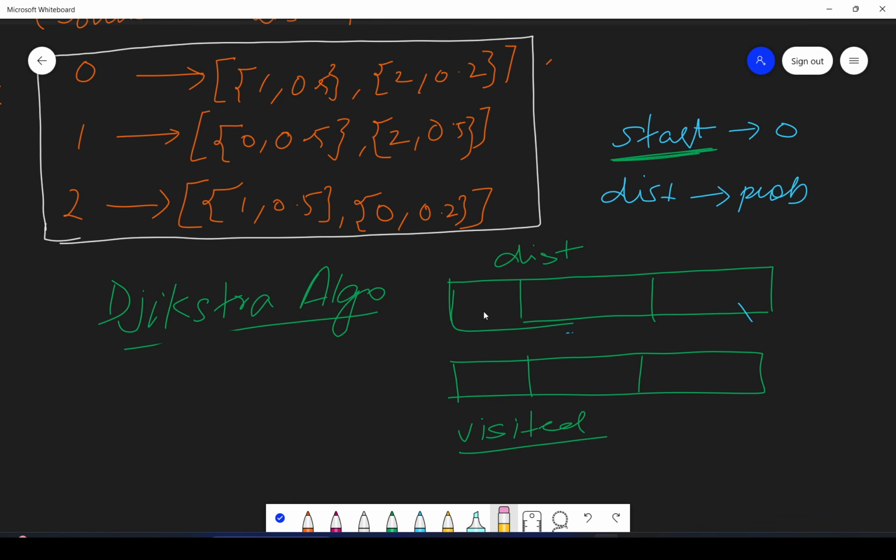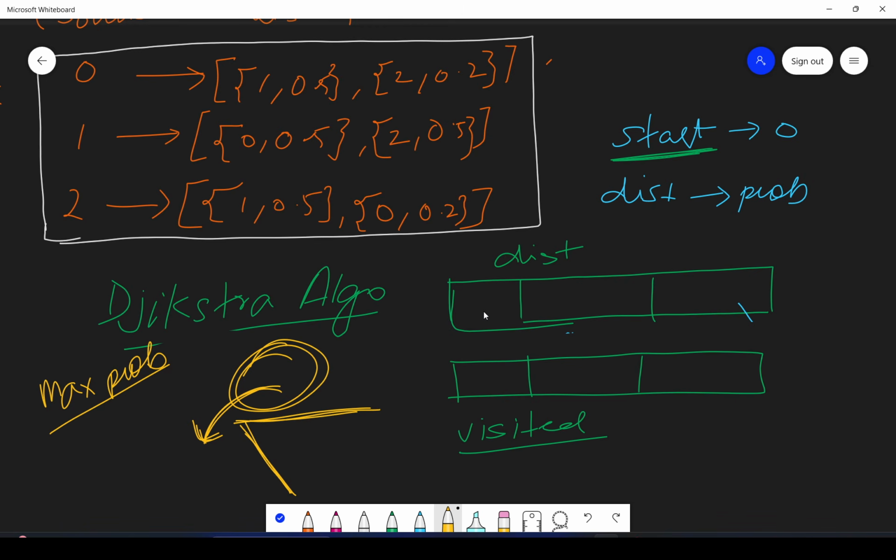So the crux of Dijkstra algorithm is that we one by one get the maximum. Since we have to find the maximum probability here, what we will do is one by one we will find out what is the max probability right now. And then once we got that, we will see which is the path we will be traversing.